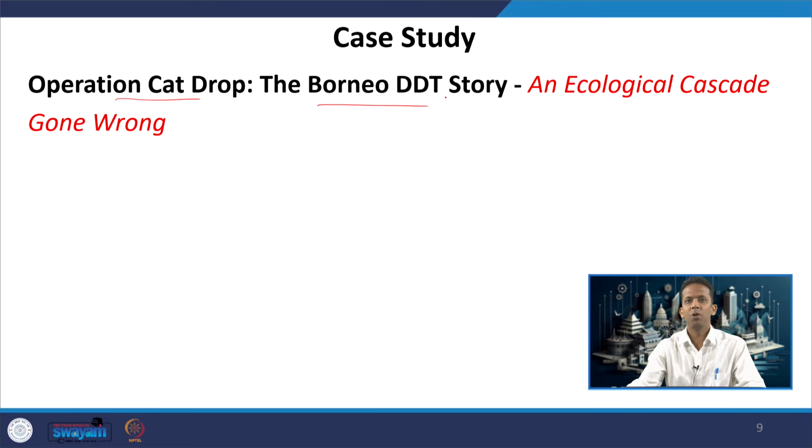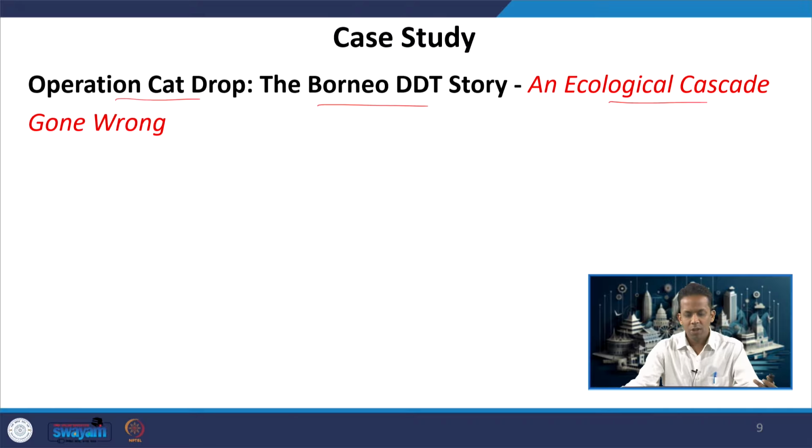It is a story about Borneo island in Malaysia, one of the villages where the ecological cascade had gone totally wrong. There was some problem, there was some solution proposed by World Health Organization, and even though it solved that problem, it created many other problems. So, that is how an ecological cascade goes wrong. Cascade means something like one thing leading to another which is linked sequentially.